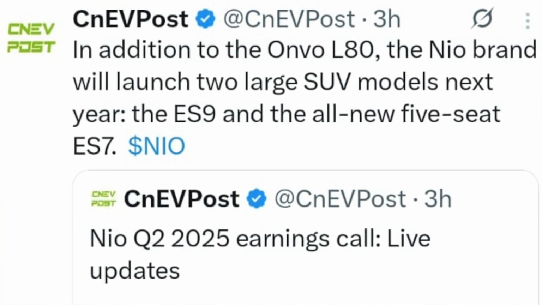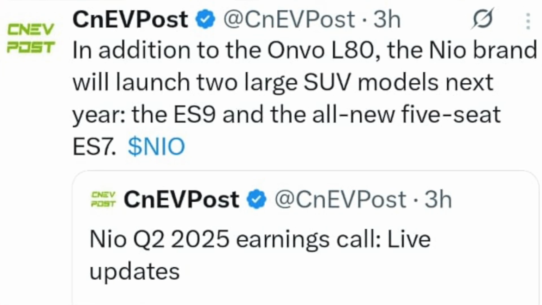This is what the CEO also once said in a session that he did some time back, and we discussed this. Next year, it looks like the L80 will be launched, probably in the first half. But what is also going to happen next year is that Neo is going to launch, I think a flagship model, the ES9, and the five-seater Neo ES7. So all these three cars will be large SUVs, but I think these large SUVs are not going to cater for the six-seater.